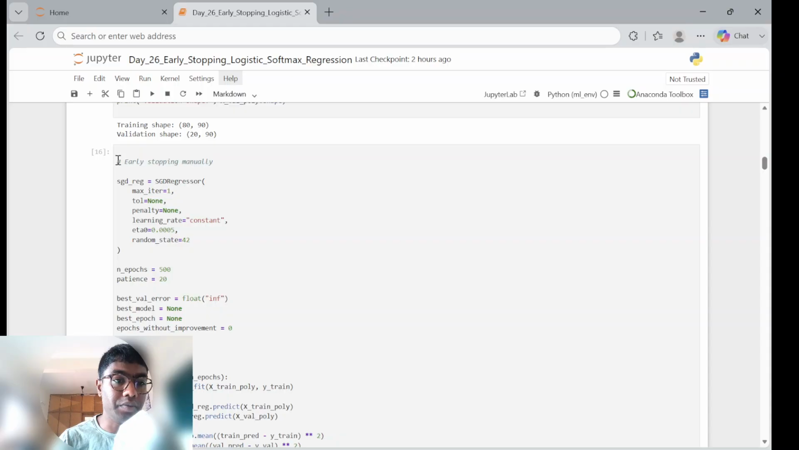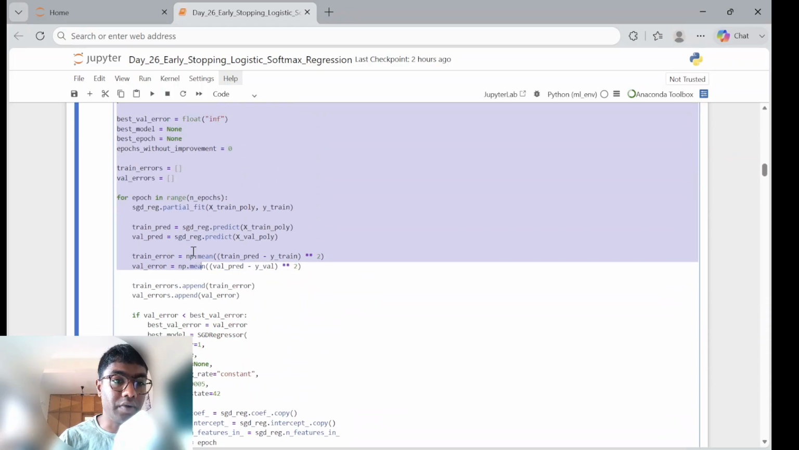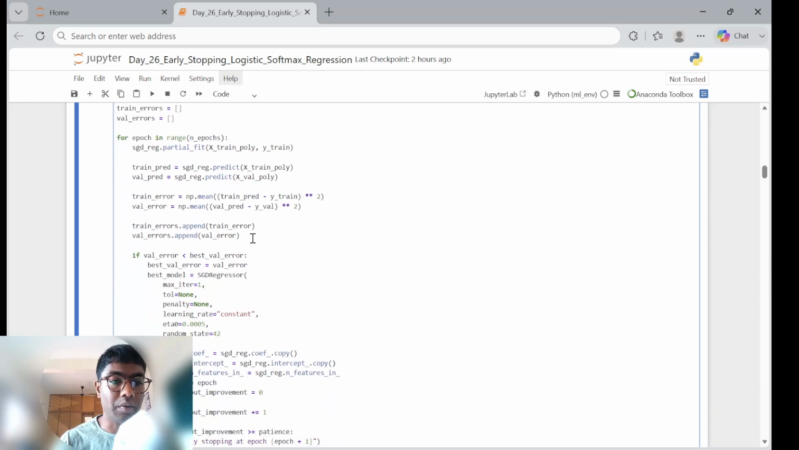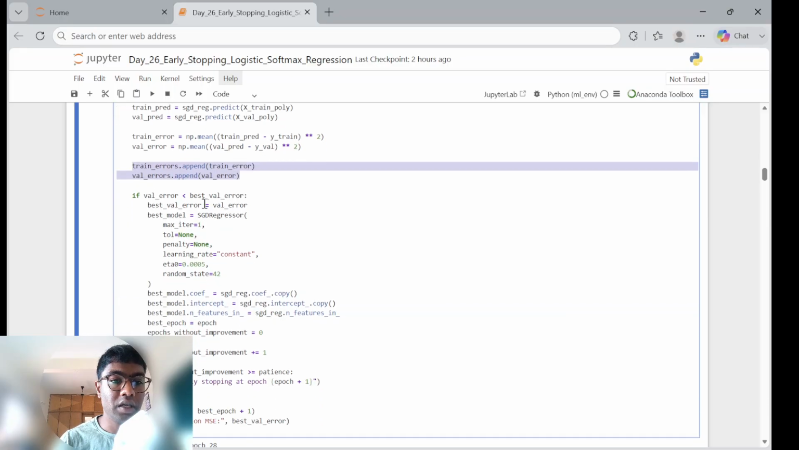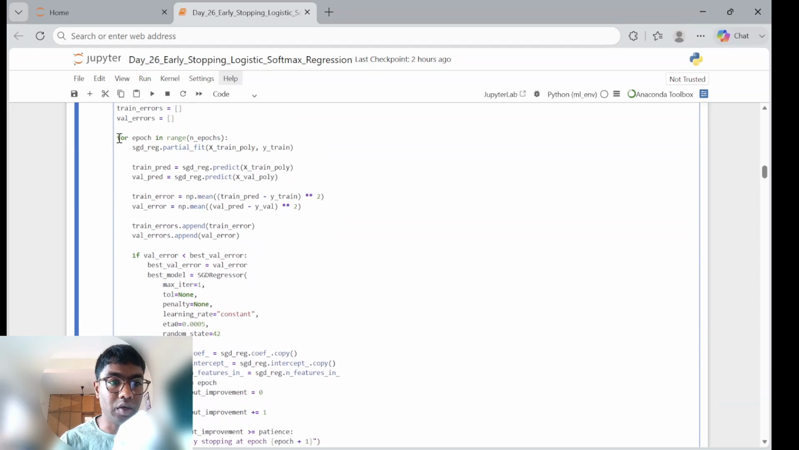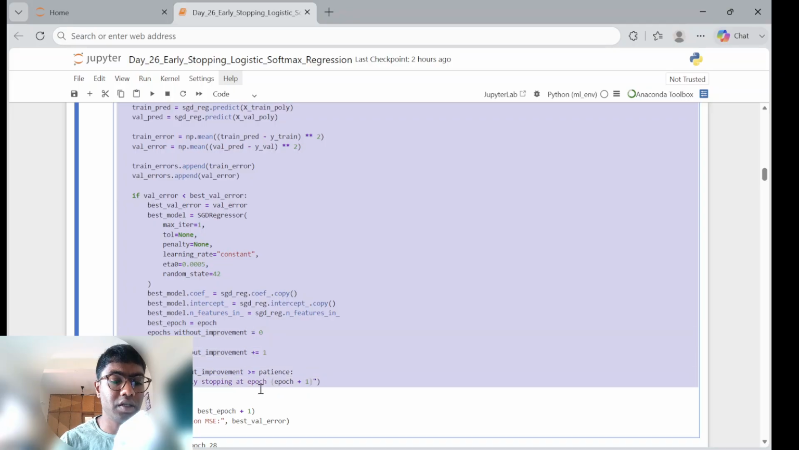And a simple code snippet here, a small piece of Python code. It is nothing complicated. We are using 500 epochs as batches to train the model and see the train and validation errors. We are appending all the train and validation errors, and displaying the best epoch and the best validation mean squared error. We are iterating through each batch and seeing if the model increases in validation error or not.